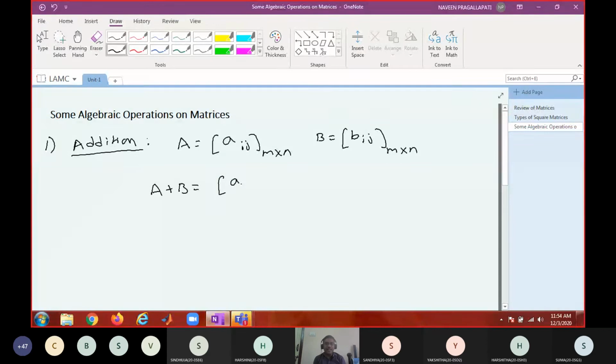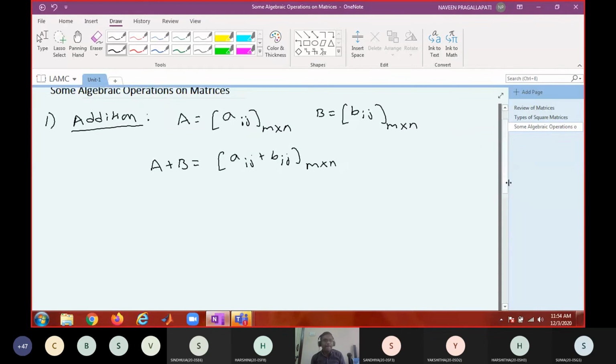It is adding the corresponding elements, right? Aij plus Bij. See, all these things, I'm not telling anything new. I'm just recollecting your memory. I'm just presenting the concepts in a systematic manner, with appropriate terminology. And this kind of notations are useful for your computer programming, where you will be writing programs for matrix addition, subtraction, transpose, multiplication, all those things. Once you understood the notation here, it will be easier to program there. That's why I'm writing all these notations. Okay. So is that fine? So this is add the corresponding elements.